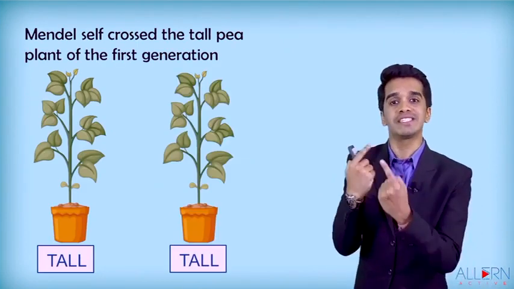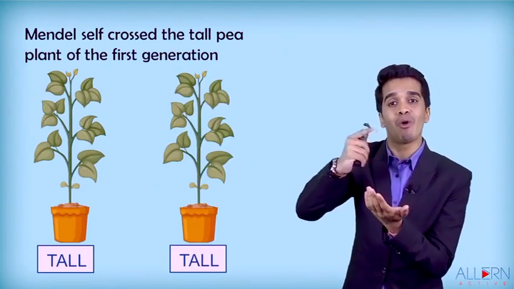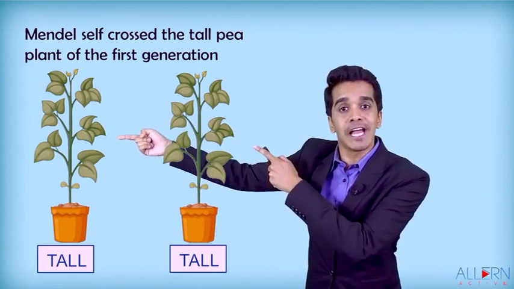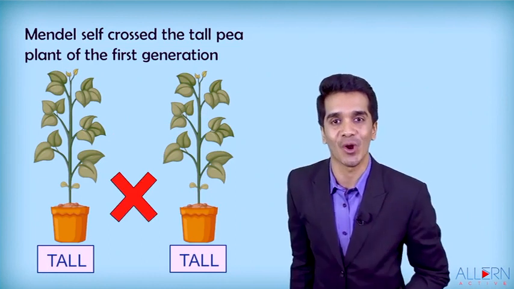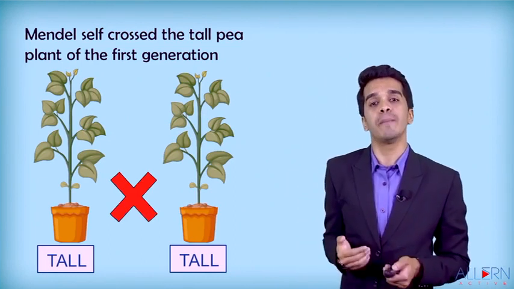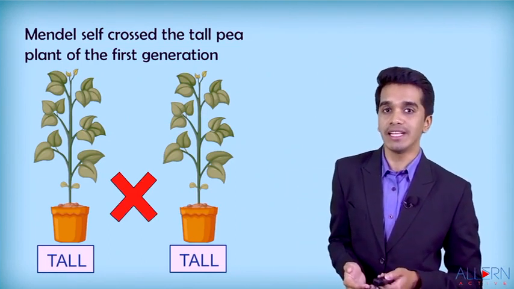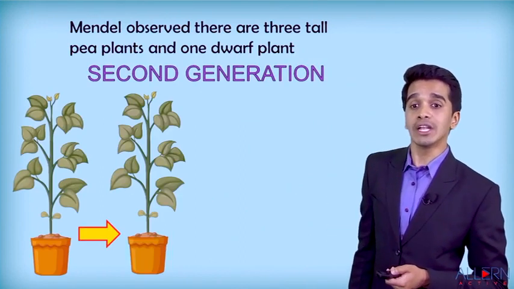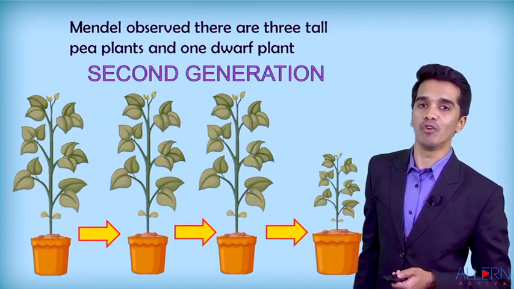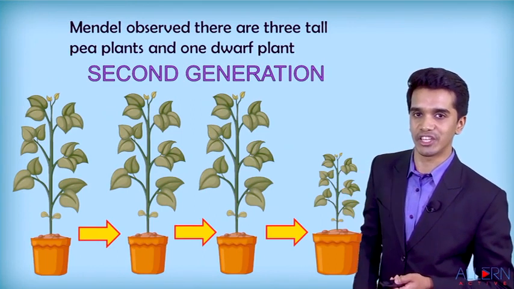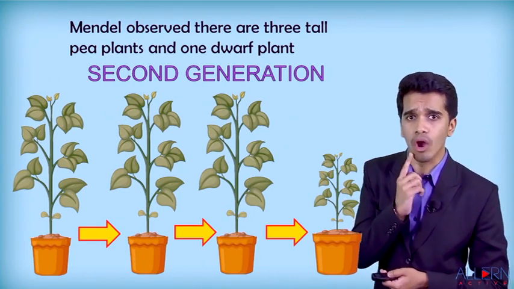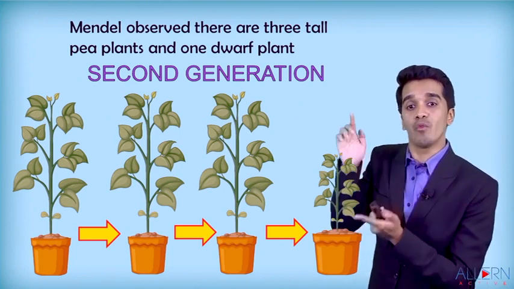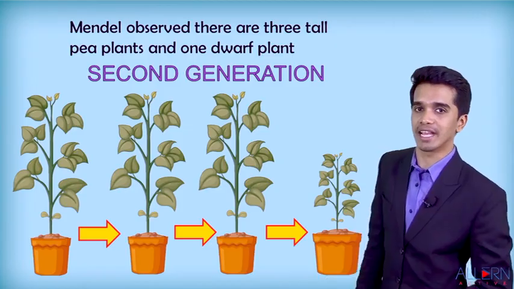Mendel thought of self-pollinating the plants of the first generation. Self-pollinating is also called crossing. So let us study what Mendel observed after this crossing. Mendel observed that there were 3 tall plants and 1 dwarf plant in the second generation. When in the first generation all plants were tall, then where did the dwarfness trait come from?